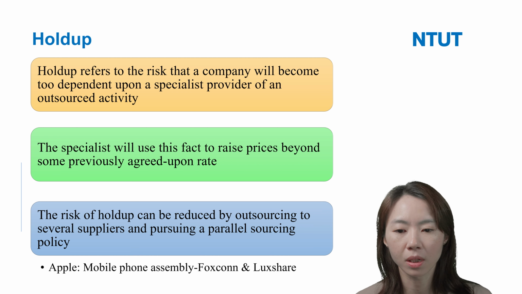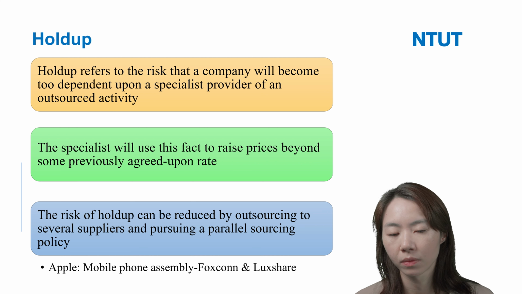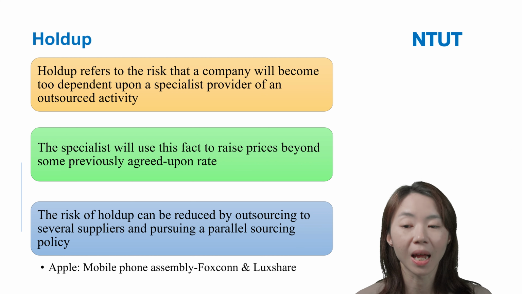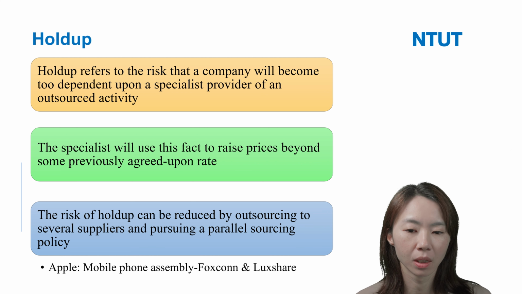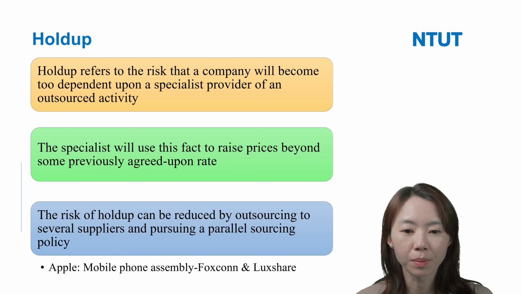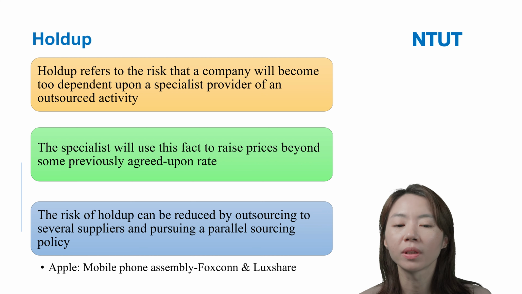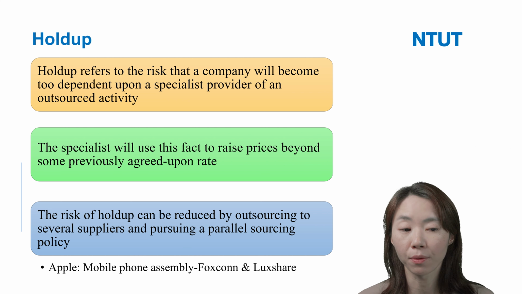As I mentioned, take Apple. Apple is very smart. For mobile phone assembly, they cooperate with at least two firms, Foxconn and Luxshare. So if one day Foxconn does not have a cooperative attitude, Apple has the choice.